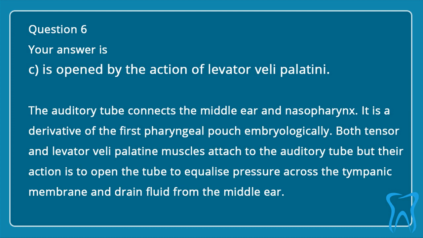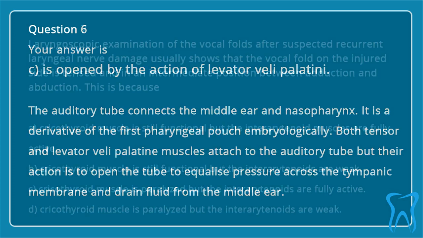The auditory tube connects the middle ear and nasopharynx. It is a derivative of the first pharyngeal pouch embryologically. Both tensor and levator veli palatini muscles attach to the auditory tube, but their action is to open the tube to equalize pressure across the tympanic membrane and drain fluid from the middle ear.